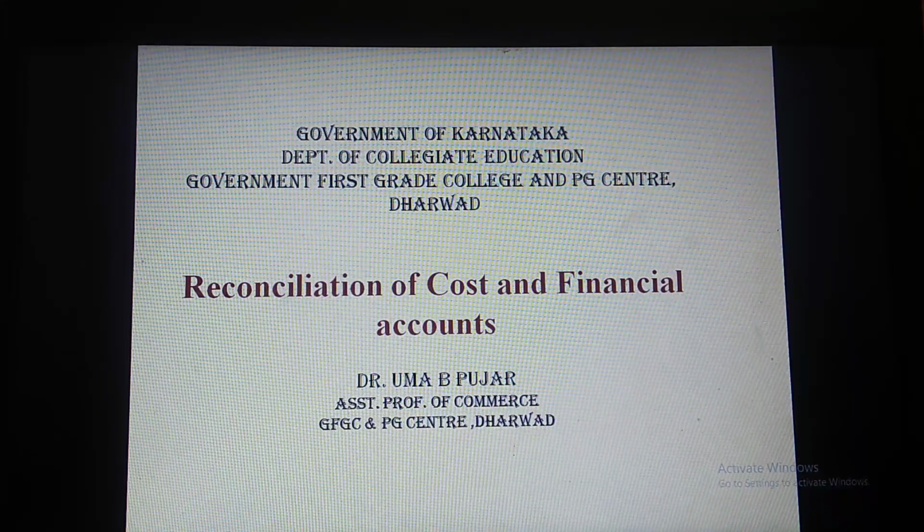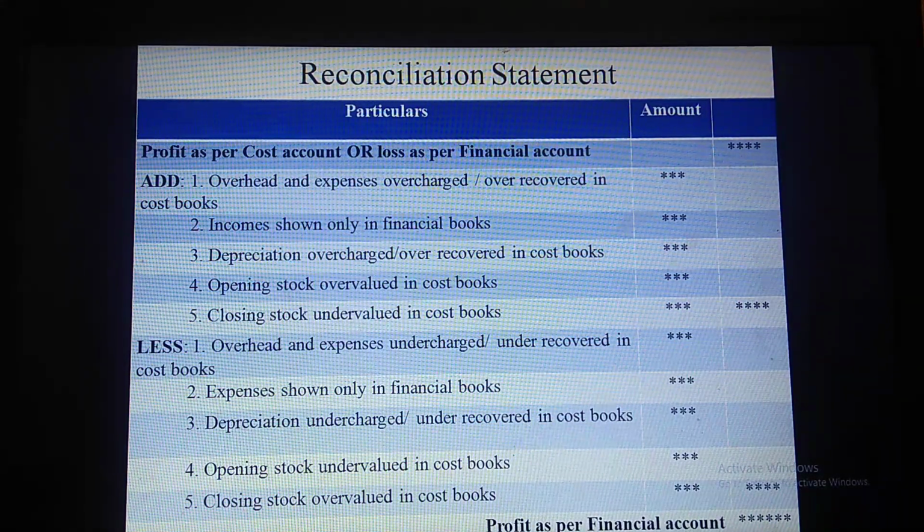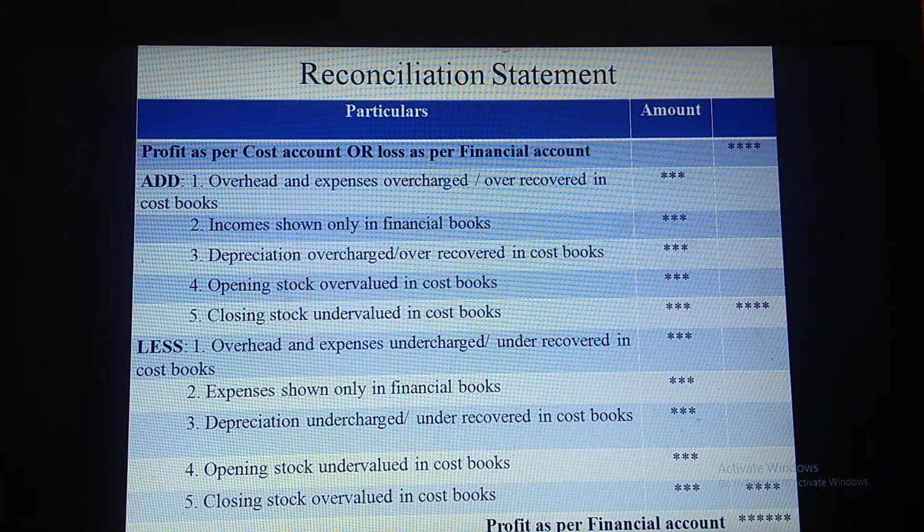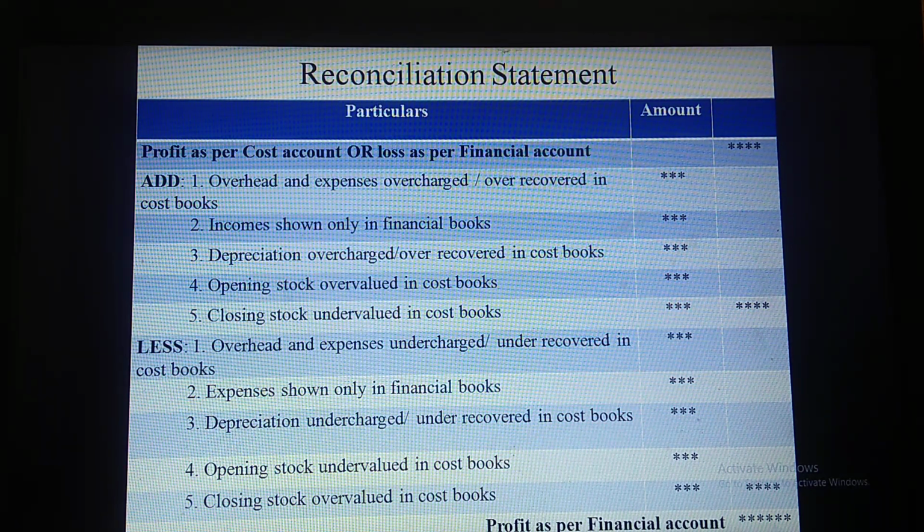So first, let us see the format of the reconciliation statement. If we take as base the profit as per cost account or loss as per financial accounts, the following are to be added: all expenses or overheads, or opening stock of raw materials, work in progress or finished goods that are overvalued in cost books.